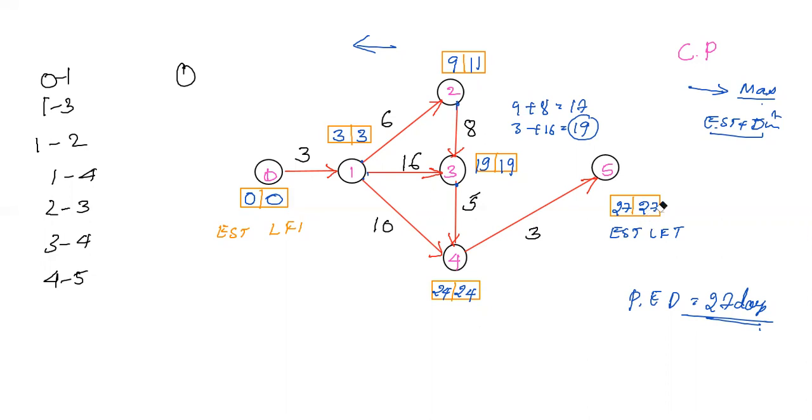If the unit is in terms of days, then 27 days is the project expected duration.